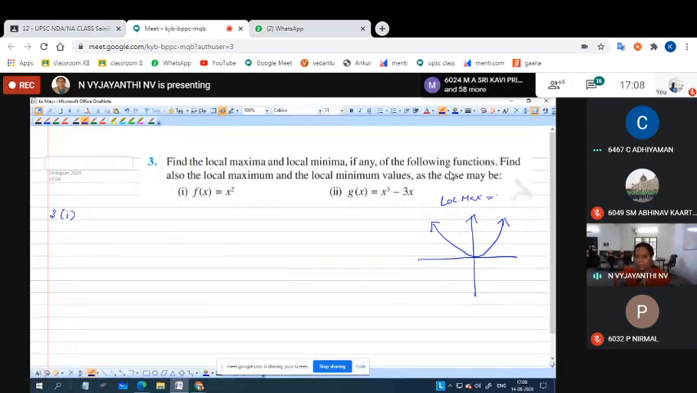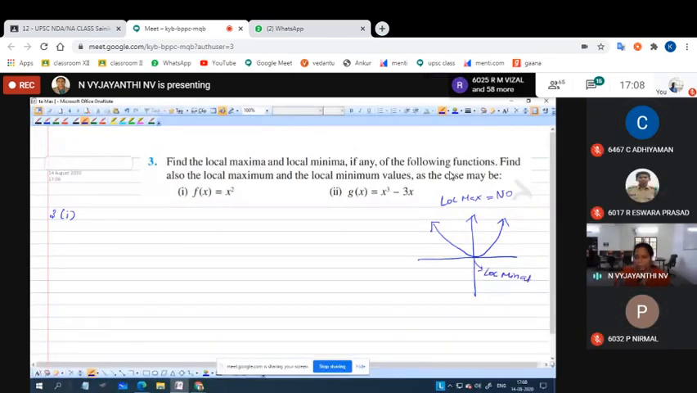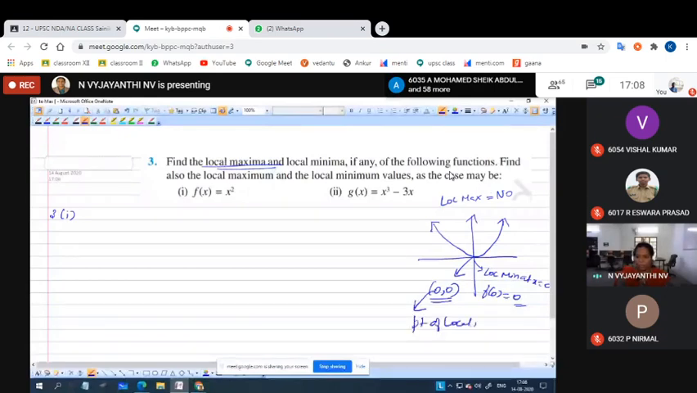And local minima is at which point? At x equal to 0. And what is the minimum value? 0. The point, if they ask for the local minima or local maxima point, is 0, 0. This 0 is the point of local minima, and this other 0 is the local minimum value. This is the critical point, and this is the corresponding f of c.